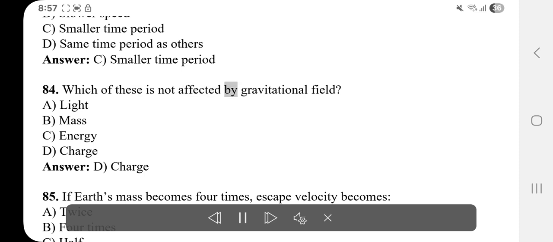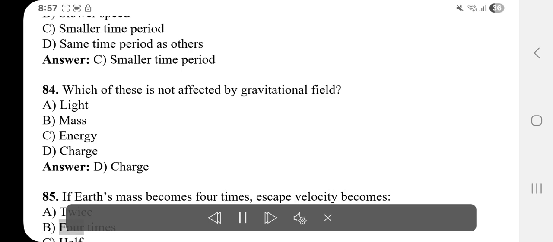84. Which of these is not affected by gravitational field? A. Light. B. Mass. C. Energy. D. Charge. Answer: D. Charge.